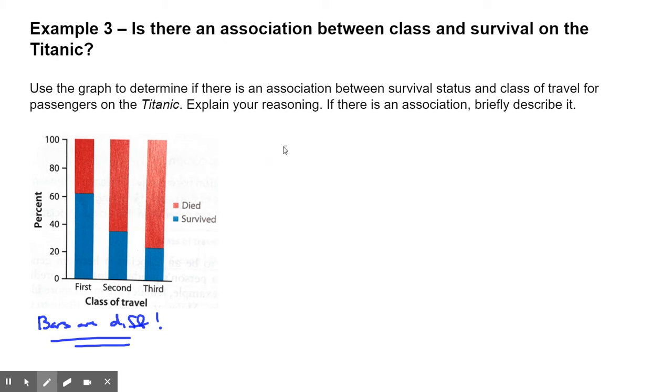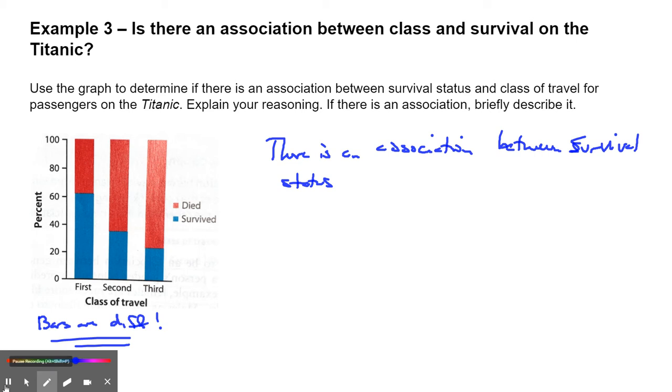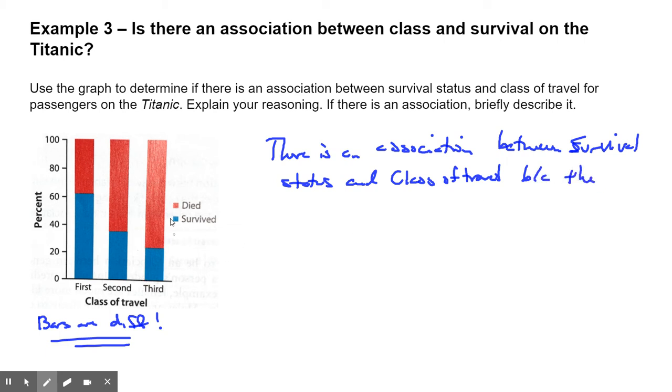So because the bars are different, we're going to say there is an association between survival status, I'll make that capital, survival status, and class of travel, because the survival percentages are different for each class of travel.